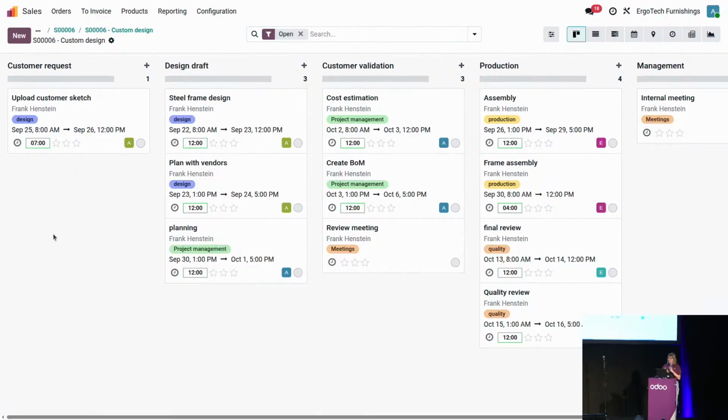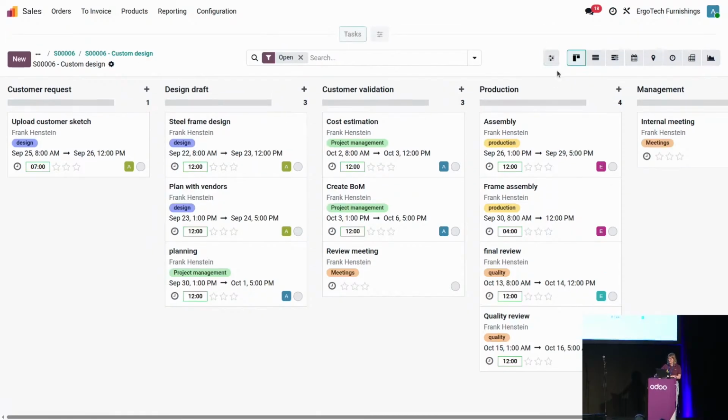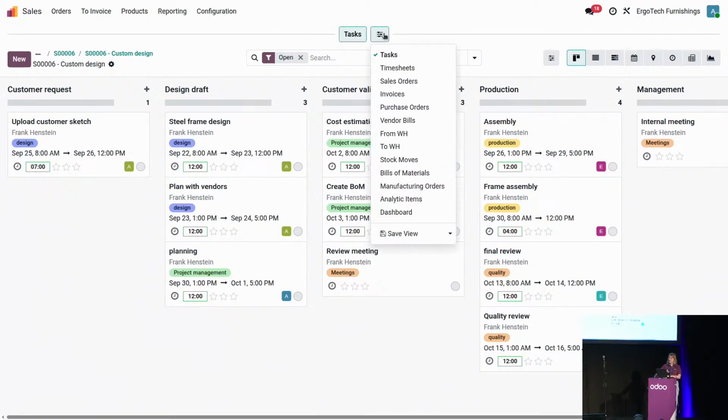Well, we have seen how to manage the different tasks, how to assign them, how to plan them, and so on. But it would be interesting for Anna to also see a bit of information about the real-time costs. Because, as you have seen, time has already been spent, and she would like to see how much it's costing at the moment. To do so, you can use one nice functionality into the project application, which is the tab bar menu. You need to click in here, access the top menu, and from there, you can access all the different documents and records that you have linked to that specific project, such as the timesheet, sales order, eventually manufacturing orders if needs to. And the one that interests me for now is the dashboard.